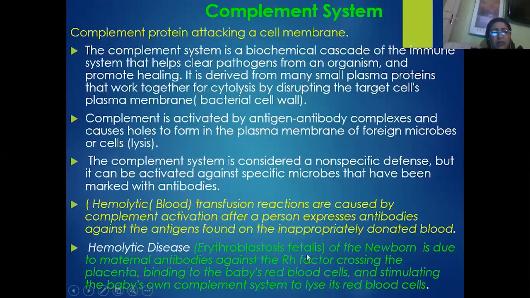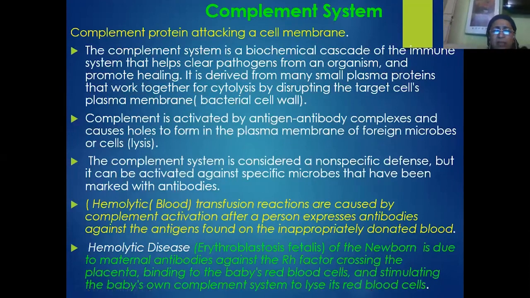That is why the survival of the fetus and the newborn will be very low where the fetus is Rh positive and the mother is Rh negative. This is erythroblastosis fetalis, where the fetus usually dies because of the coagulation of the blood caused by various complement proteins.